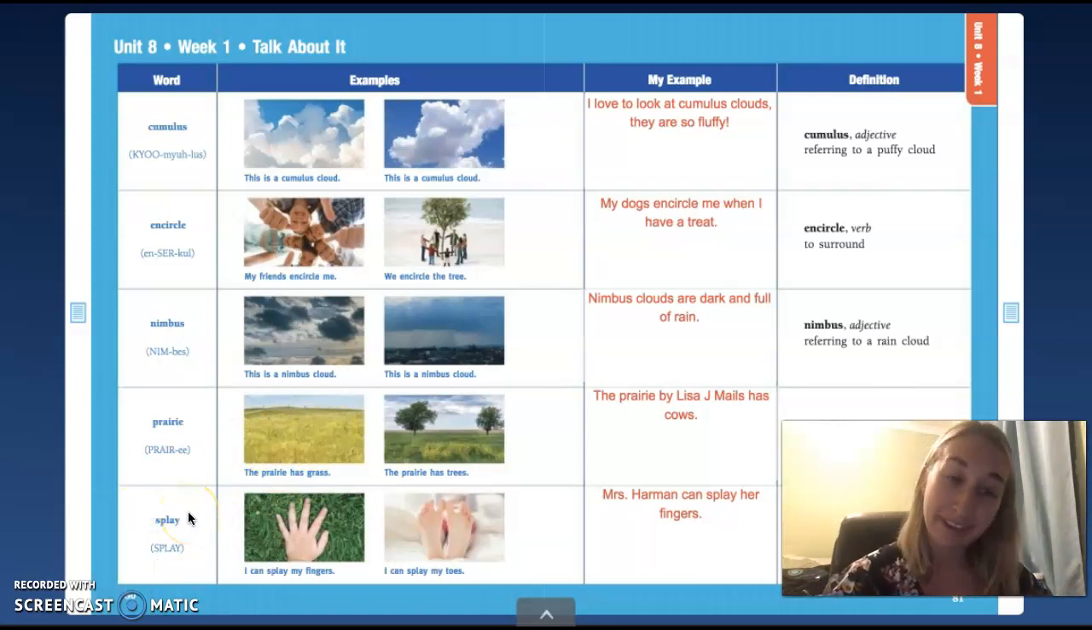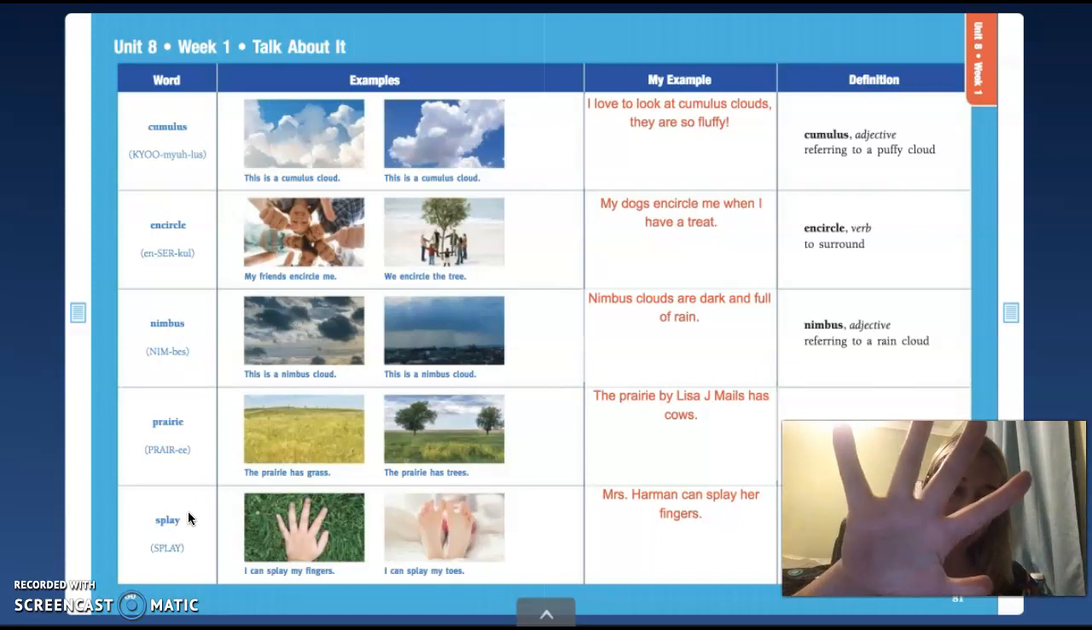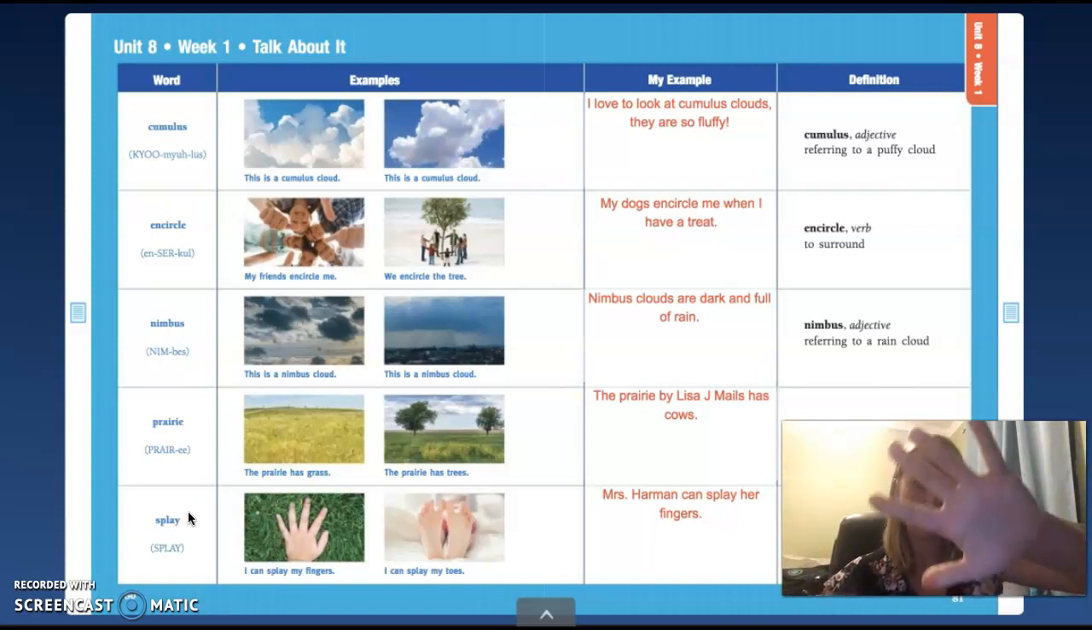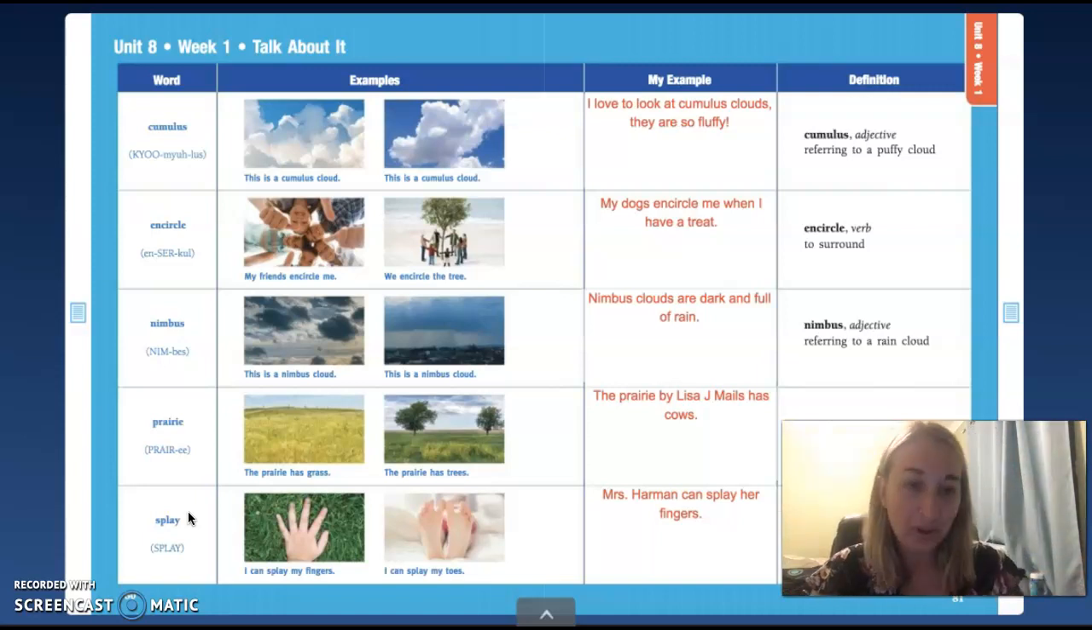And our last word, my favorite for the week. Do you guys remember what it is? Splay! Say it again. Splay! Miss Harmon is splaying her fingers, so spread out. Splay means to spread out. Okay? All right, guys, so go ahead and turn forward 1, 2, 3 pages to our full poem here.